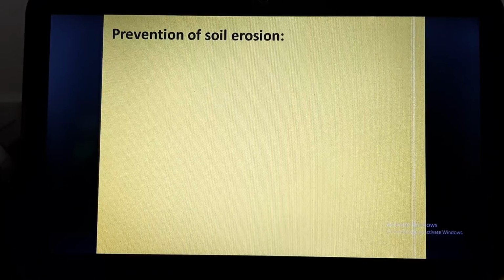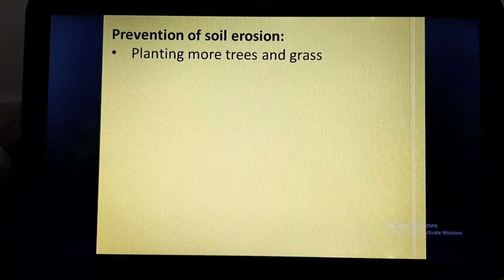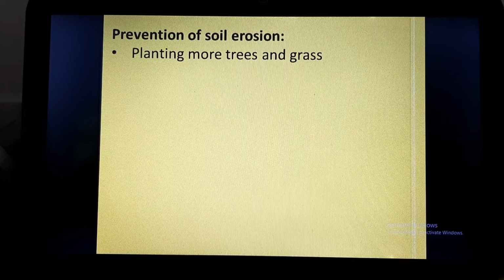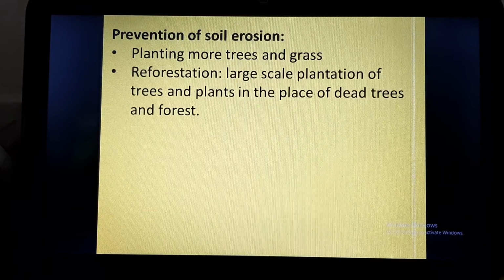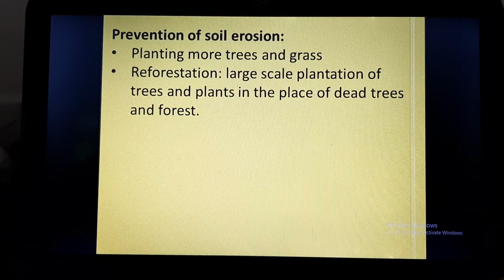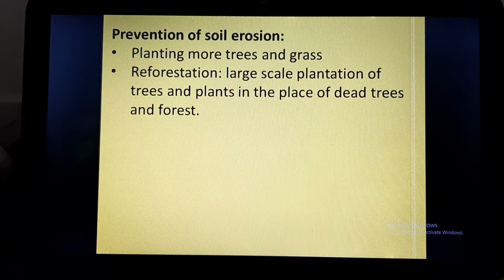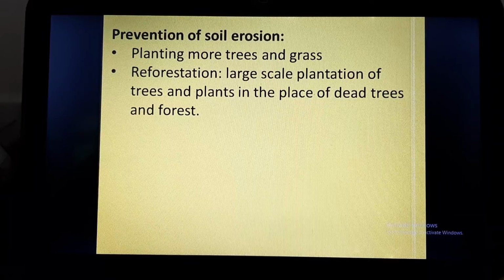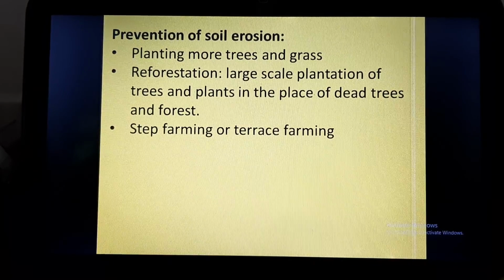So what can we do to prevent soil erosion? First of all, we should plant more and more trees and grass, that is, reforestation should be there. What is reforestation? Reforestation is the opposite of deforestation, that is, large scale plantation of trees and plants in the place of dead trees and forest.